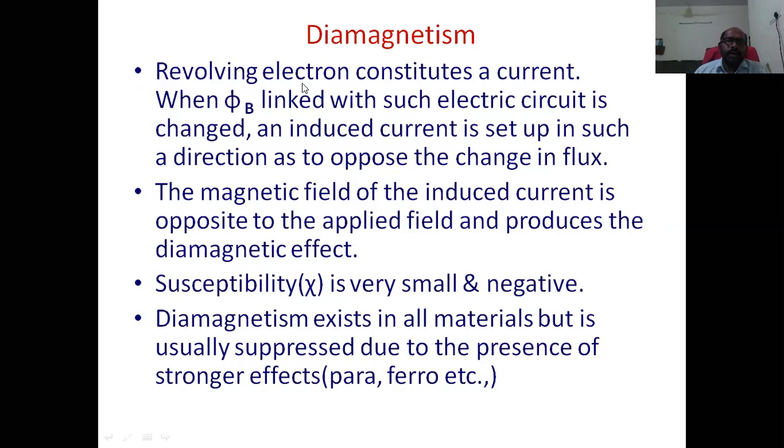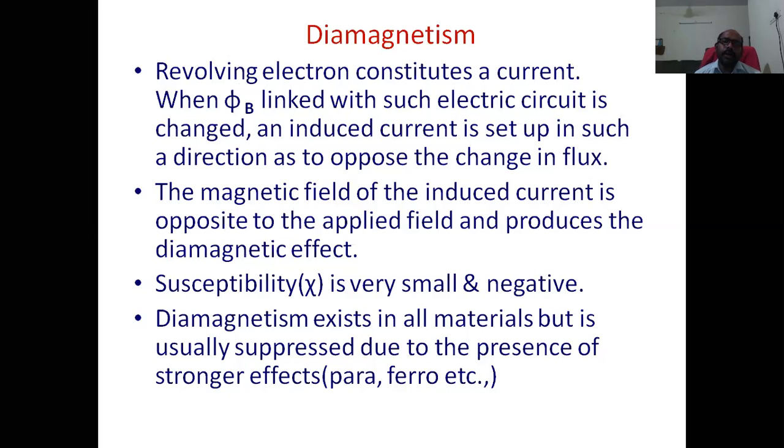A revolving electron constitutes a current. It is well known, we study it in electromagnetic theory also, that a revolving electron or any charge constitutes a current. When they constitute a current, we can imagine the path of the electron as a current loop, or a circuit.